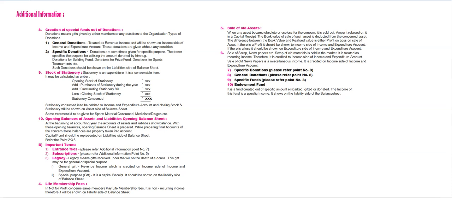However, legacies may be for subscription or a specific purpose. The accounting treatment in such case depends on the instruction, terms and conditions mentioned in the will.